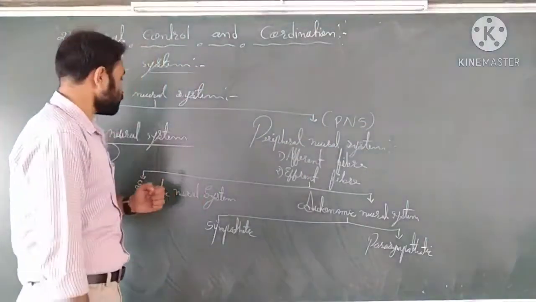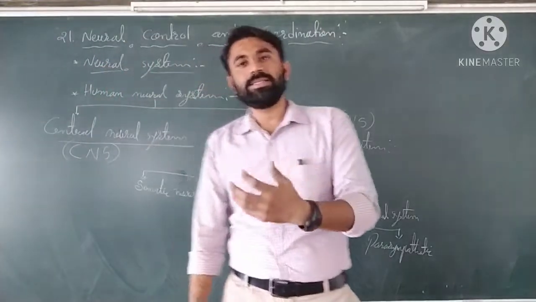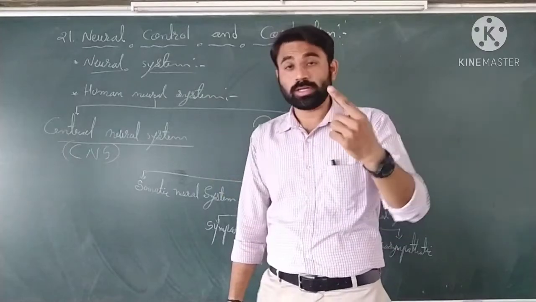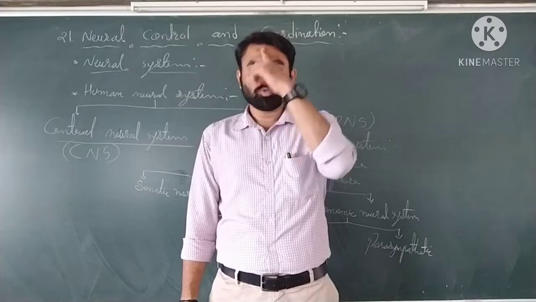Okay, now what parts, or what organs, are present in the central neural system? If you draw an imaginary line through the body, there are two central organs.